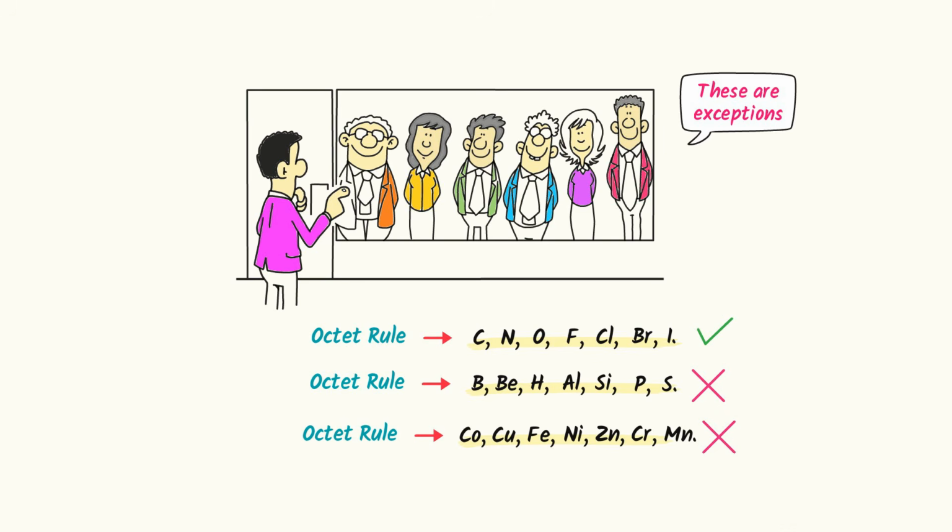So tell me, if a rule works for 7 elements but fails for 50% of the periodic table, is that a rule or is that a coincidence? These are not exceptions. Exceptions are rare. These failures are common, they are predictable, they are systematic, and that's the real lie.